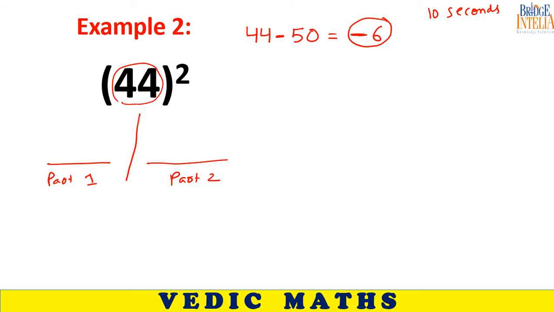Come on, hurry up. Part 2 would be 36. Sir, here part 2 should be 36, writing minus 6 whole square. So that is 36, already a 2-digit number, so I don't have to worry. What should I be writing here? I should be writing here 25 minus 6, that is equal to 19. So 1936.